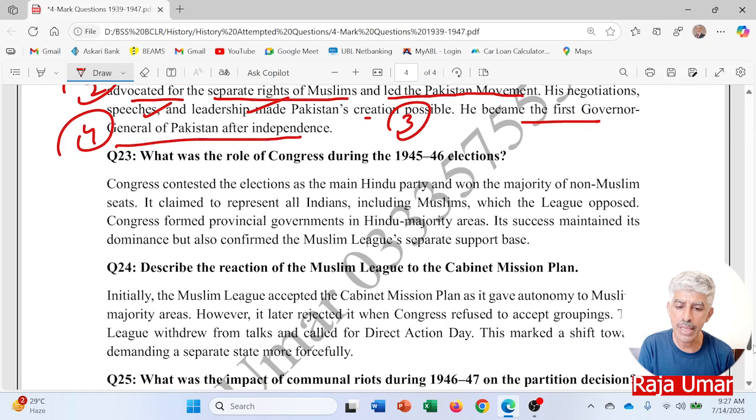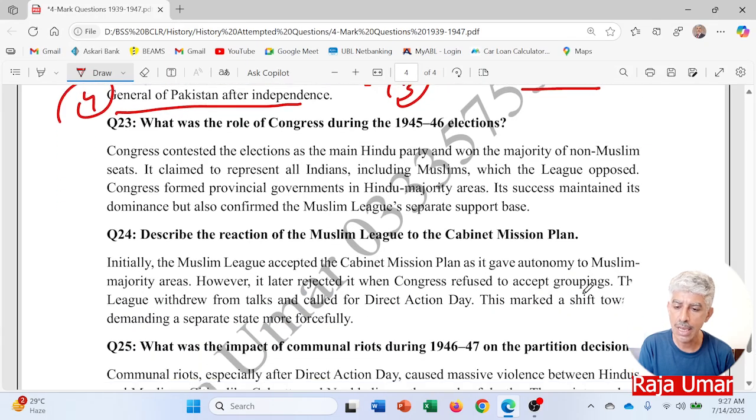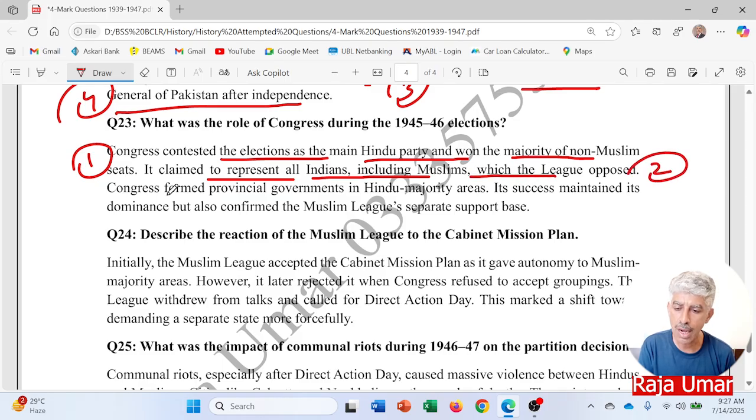What was the role of Congress during the 1945-46 elections? Congress contested the elections as the main Hindu party and won the majority of non-Muslim seats. Point number one, it claimed to represent all Indians, including Muslims, which the League opposed. Point number two, Congress formed provincial governments in Hindu majority provinces. Point number three, its success maintained its dominance but also confirmed the Muslim League's separate support base. So, point number four.